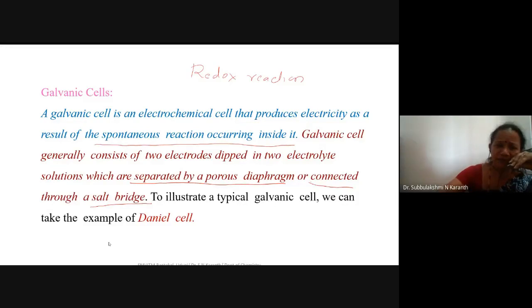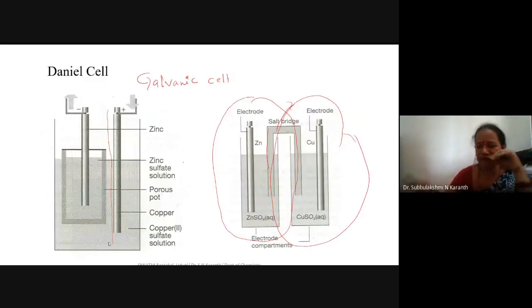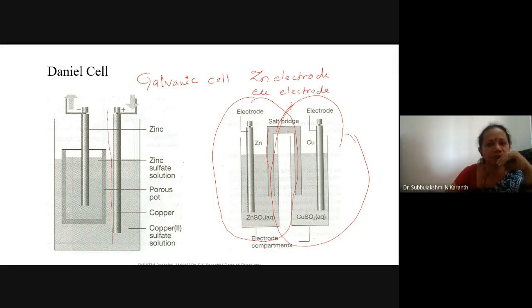And you studied a well-known cell, that is the Daniell cell. I think in the PU you already studied the construction and working of the Daniell cell. The Daniell cell consists of two electrodes. One electrode is a zinc electrode, the other one is a copper electrode. These two electrodes are coupled by means of a salt bridge.